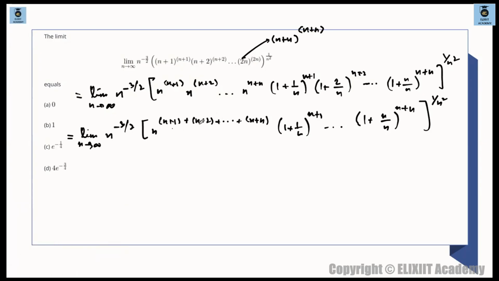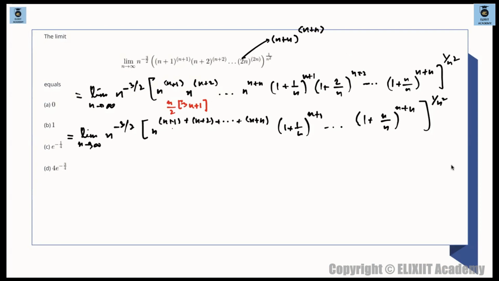ये क्या है? What is this? n and so on. How many times of n? So n raised to the power of n is there. ठीक है? वरना ये तो आप लोग देख ही सकते हो कि what is this? AP is there, no? ये तो AP है basically. n by 2 times of, number of terms is n, so n by 2 times of n plus 1 plus n, first term plus last term, माने n plus 1 plus n plus n, माने 3n plus 1. ठीक है। अरे n by 2 टाइम्स ऑफ फर्स्ट टर्म प्लस लास्ट टर्म, फॉर्मूला ऑफ एपी, ठीक है कि नहीं,